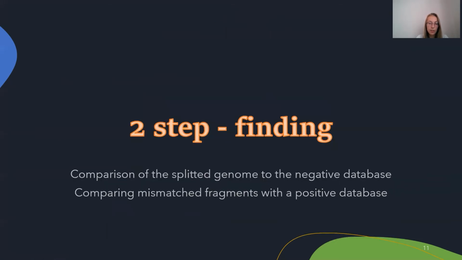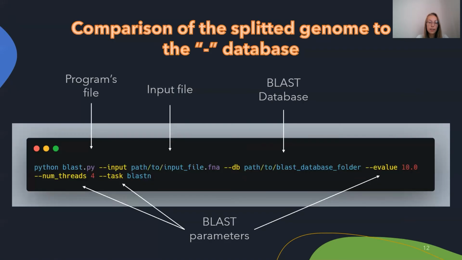The second stage is finding. It is carried out in 2 steps, but one program is used for execution. At this stage, S3finder receives as input the data obtained as a result of the preparatory operation, a set of short fragments of the target genome and the database. The target genome is compared against the selected database. The matched sequences are written to the file with the result.